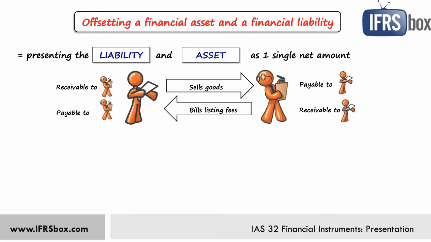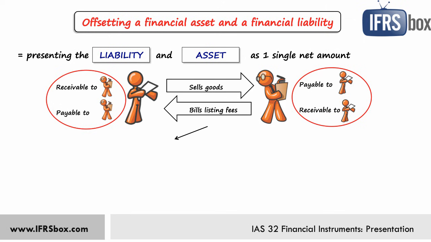So what to do in this situation? Can the first company net off or offset the receivable and payable to the same party, the second company, and present it as one single receivable or payable? And can the second company do the same? Yes, they can do if both of the following conditions are fulfilled. The entity must have a legally enforceable right to do it.